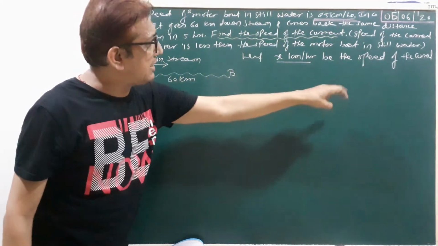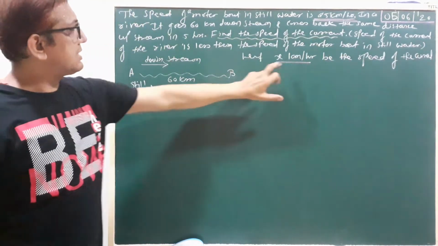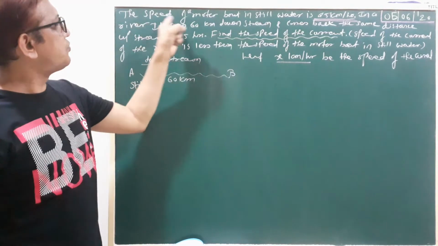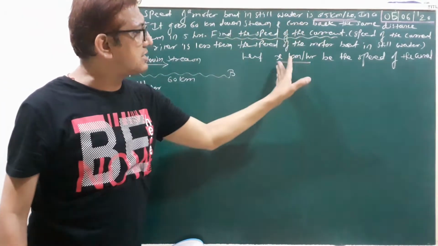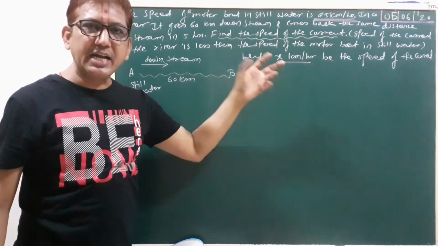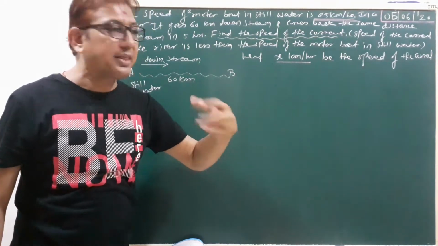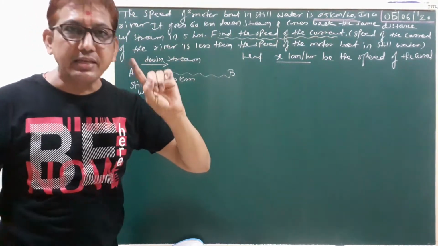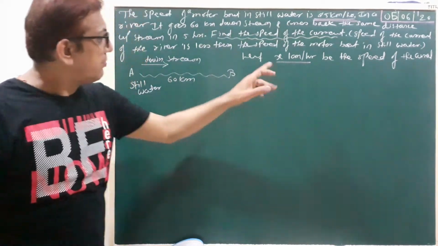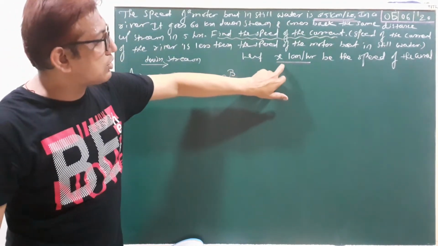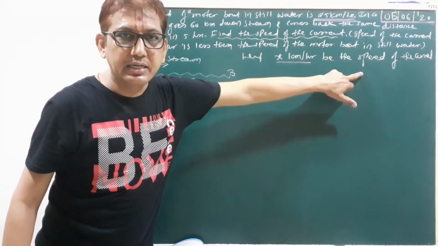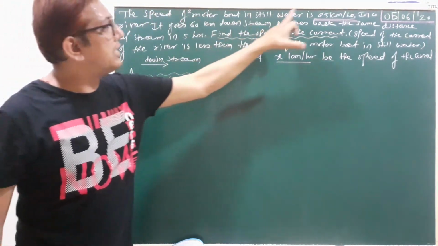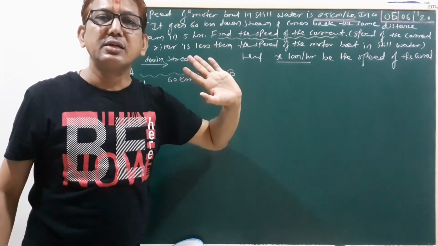Again, the speed of the current, x, is smaller than the speed of the motorboat in still water. That means our final answer x is smaller than 25.